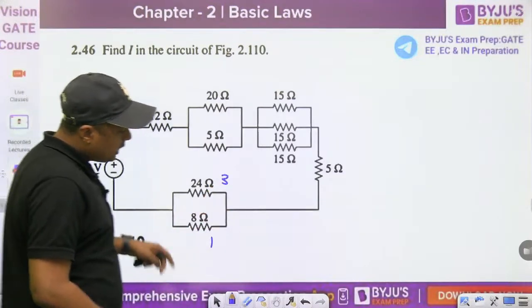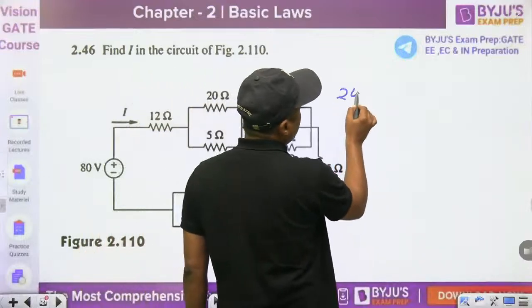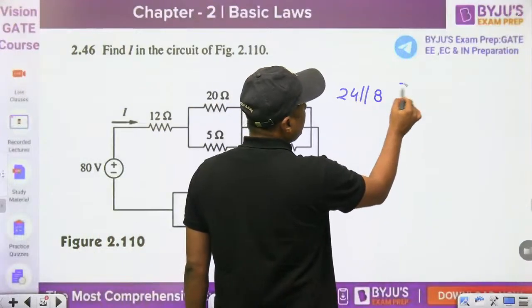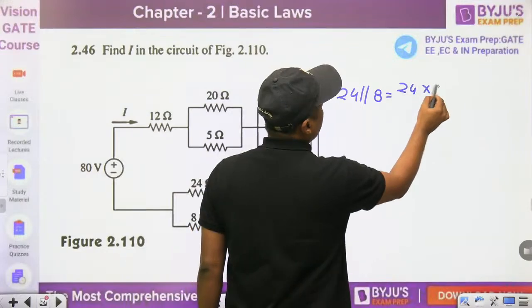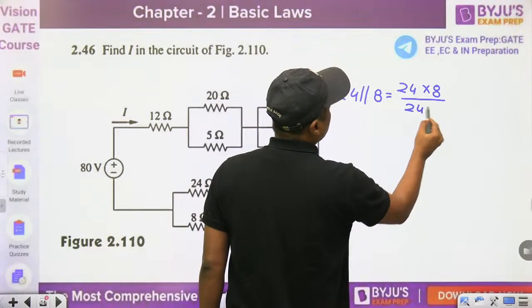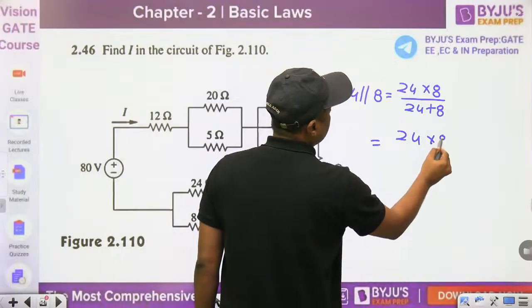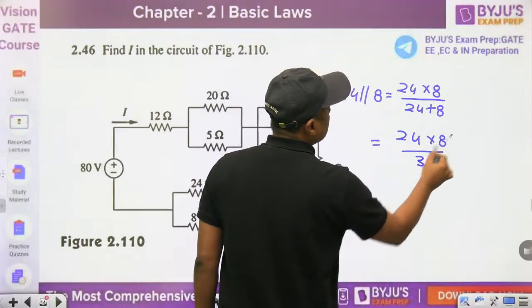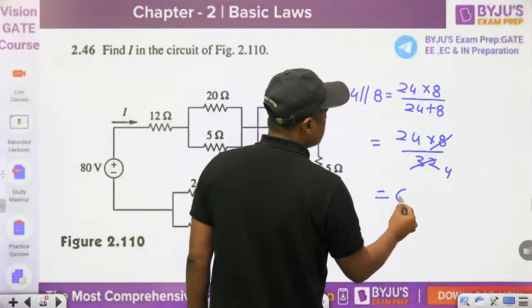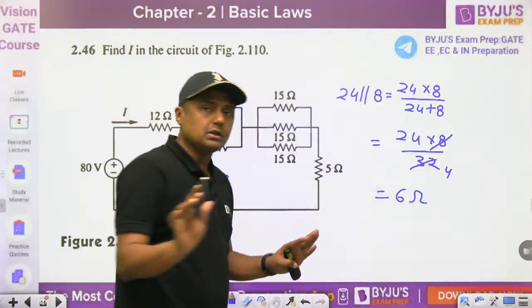So what is the parallel combination of 24 and 8? We are doing 24 into 8 upon 24 plus 8, then it will become 24 into 8 divided by 32, then it will become 4, and then we are getting the answer 6. Okay, that is the method.